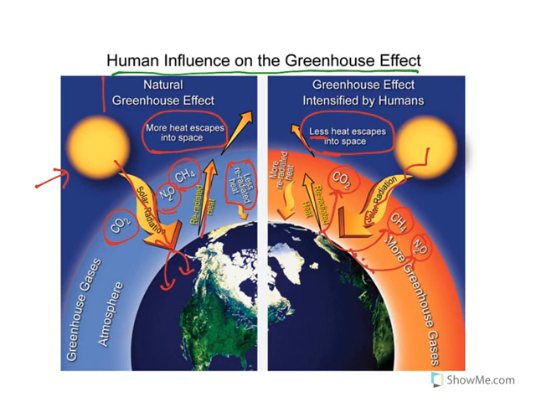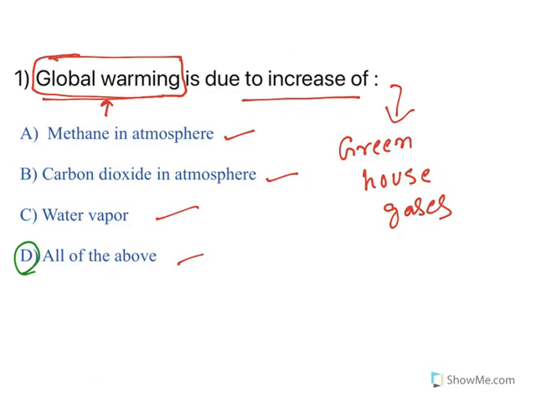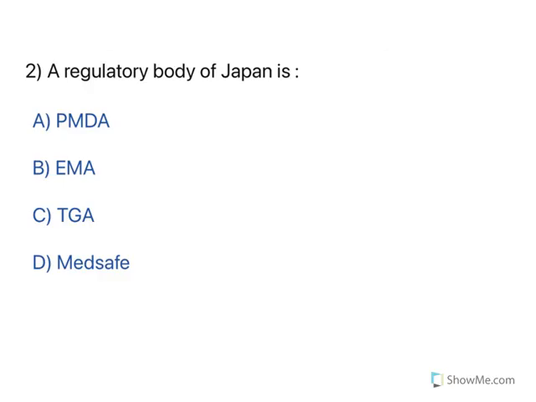Now what happens when the heat is absorbed by these gases? They will again re-emit it into our atmosphere. So the heat is again entrapped in the earth's atmosphere, and that increases temperature. This is what happens in global warming. So the moment you increase the levels of carbon dioxide, methane, nitrous oxide, water vapor, they increase temperature, and that is what is known as global warming. So the answer is all of them: methane, carbon dioxide, water vapor will cause global warming. Moving to the next one.